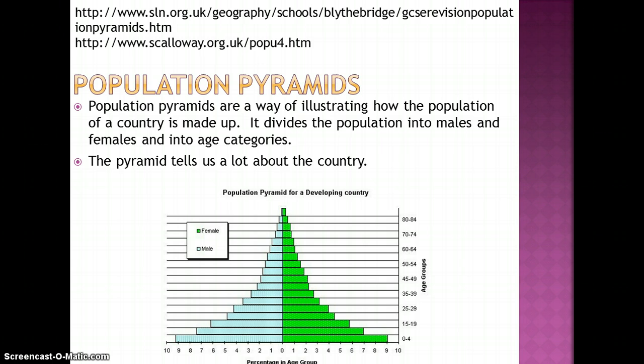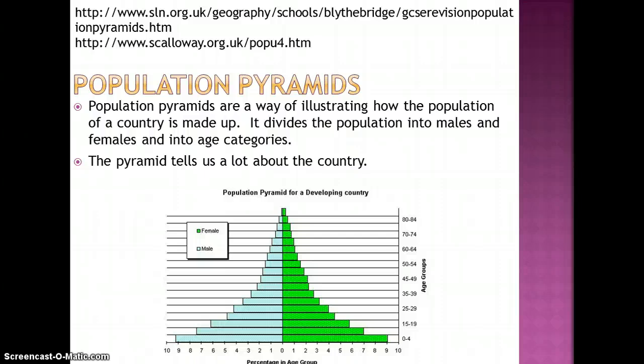So, population pyramids. Population pyramids are a way of illustrating how the population of a country is made up. They're sort of like two bar graphs back to back. One for males, one for females. And you can see quite a bit of information from these sorts of things.